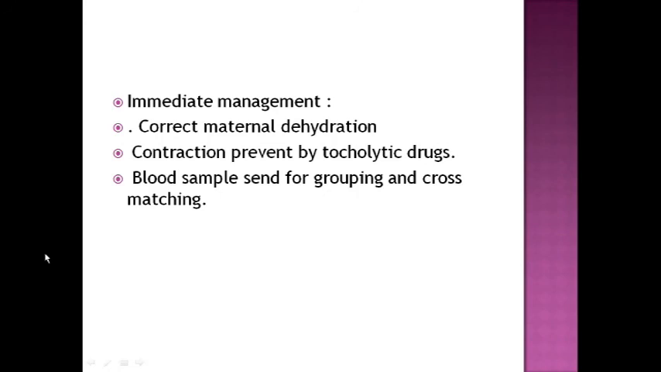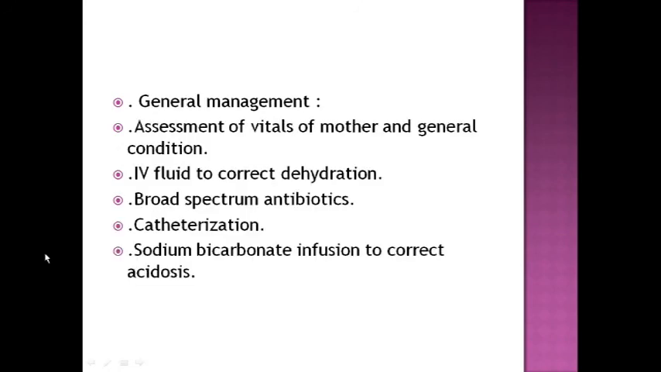Blood samples are sent for grouping and cross matching, because we have to take the patient for cesarean section and there is a risk of rupture also, so the bleeding will be more. Assess the vitals of the mother and general condition. IV fluid to correct dehydration. Broad spectrum antibiotics, because maybe there have been repeated vaginal examinations and the risk of sepsis is more in the postpartum. Catheterization if possible. Sodium bicarbonate infusion to correct acidosis.